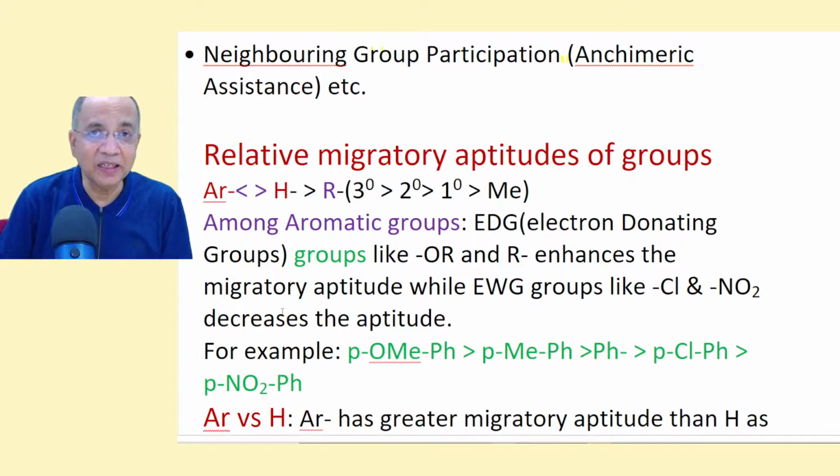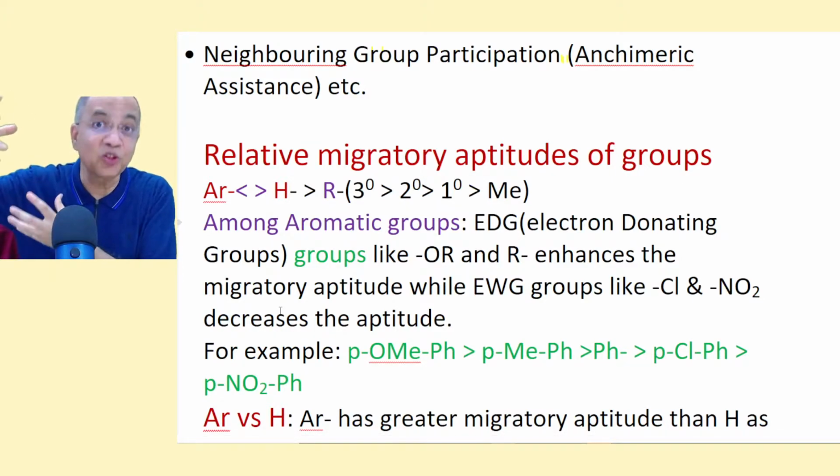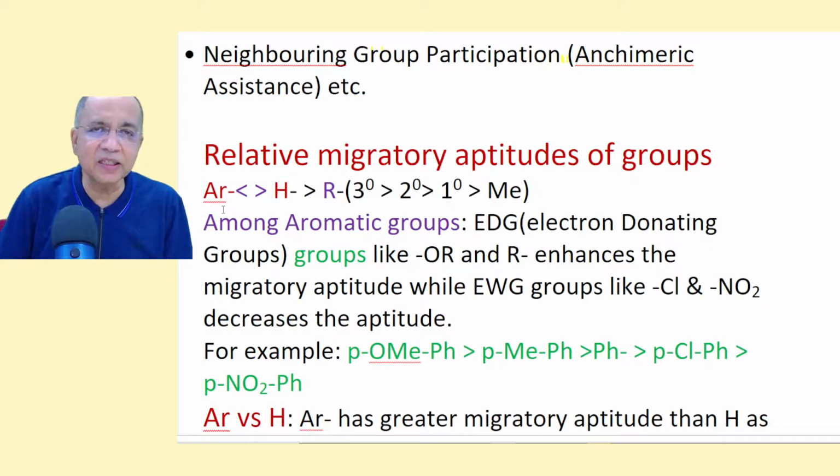Since aryl negative ion can stabilize the first formed carbocation due to its conjugation effect, that is why in general aryl has a greater migratory aptitude than hydride. And of course the alkyl has a plus I effect.